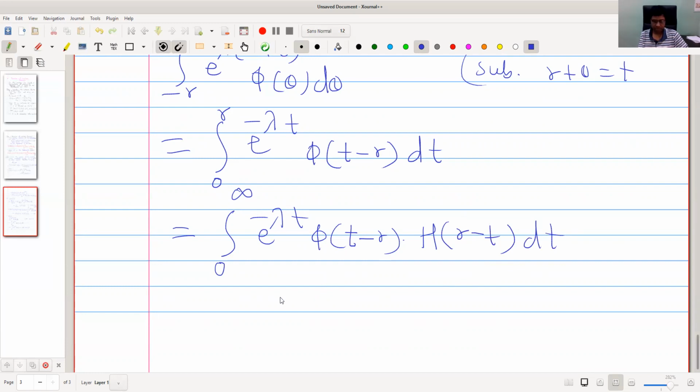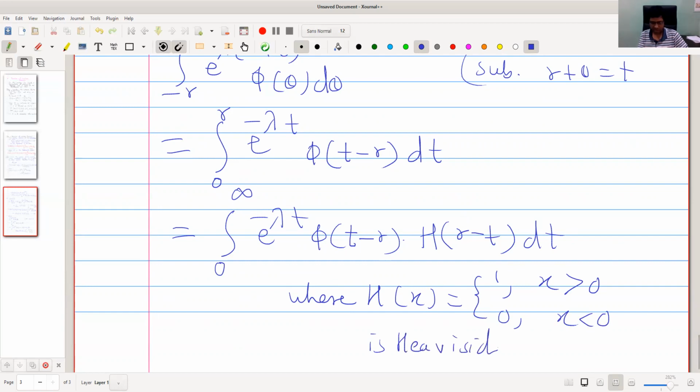I'm writing this where h of x equals 1 when x is greater than 0 and it is 0 when x is less than 0. This is the Heaviside unit step function. So here h of r minus t is 0 if r minus t is less than 0, meaning t is greater than r.